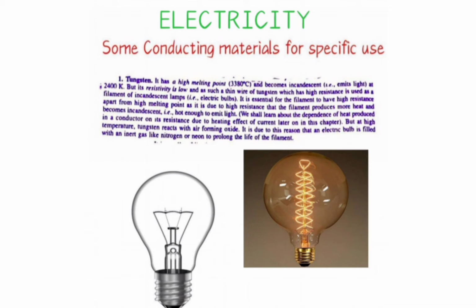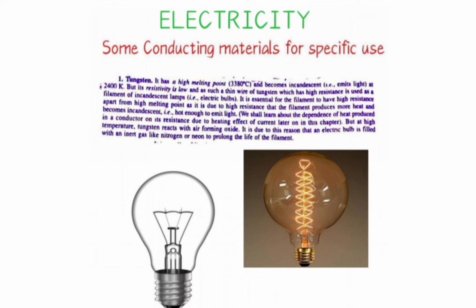Now we have to see how this tungsten is used as a conducting material for carrying electric current. Tungsten is used in bulbs.